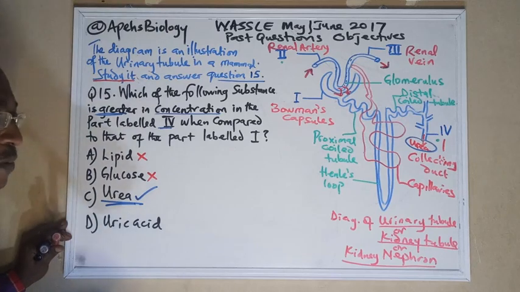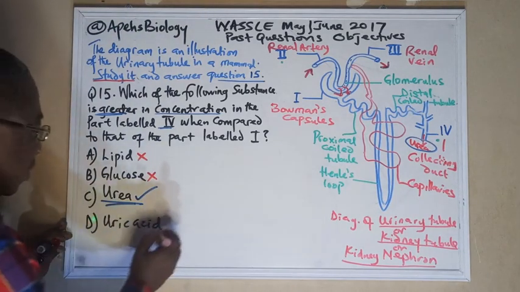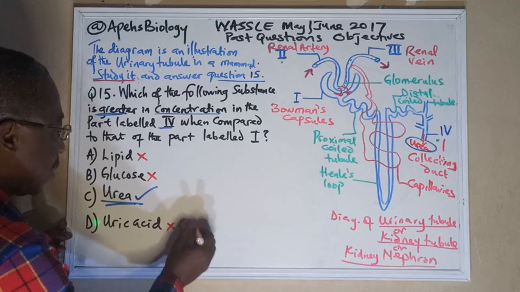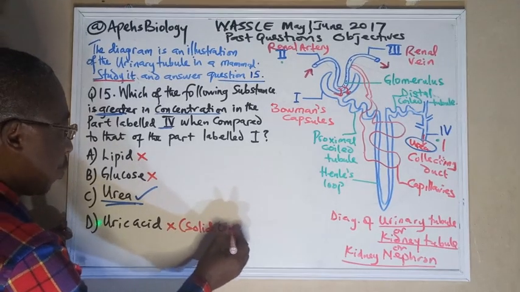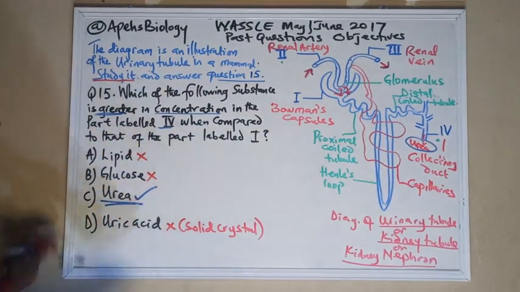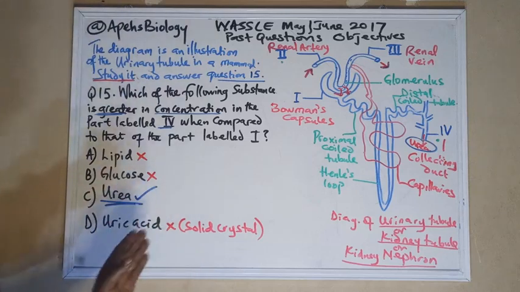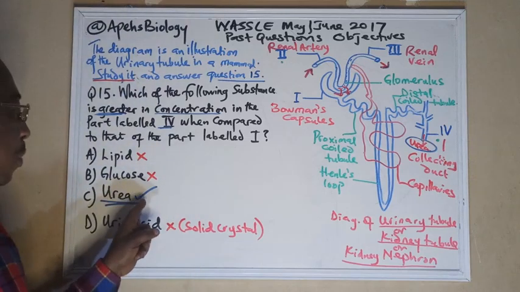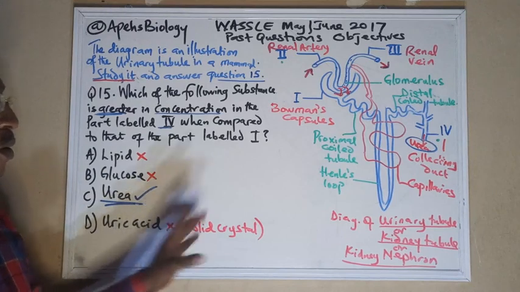We humans don't produce uric acid, otherwise our kidney tubules would be blocked. So uric acid is not the answer, because it is more of a solid crystal-like product. So the answer definitely is urea. From these lessons today, you can see clearly that the answer is option C.